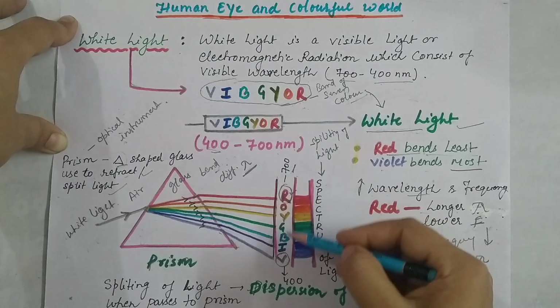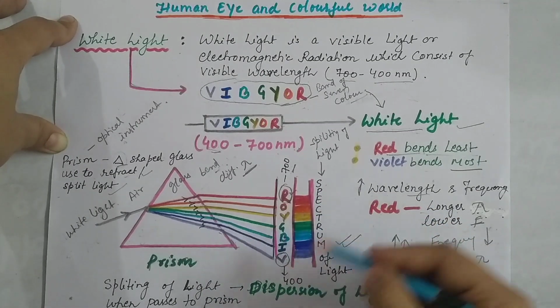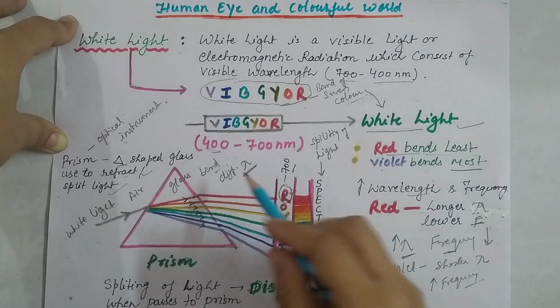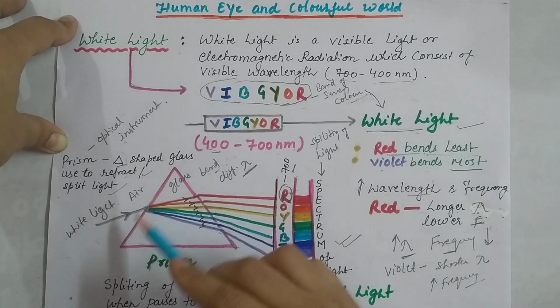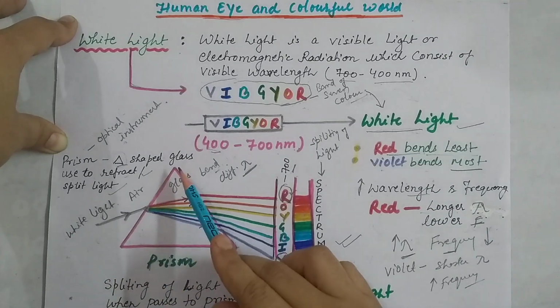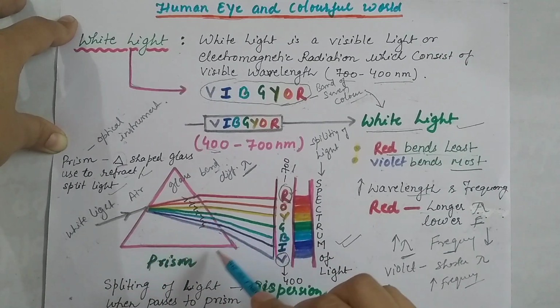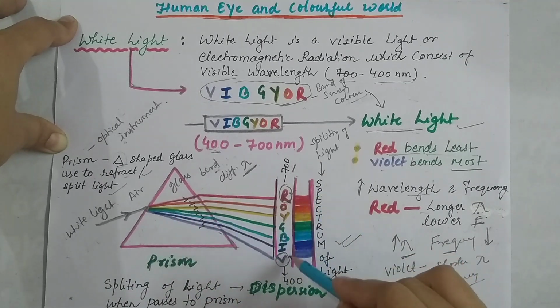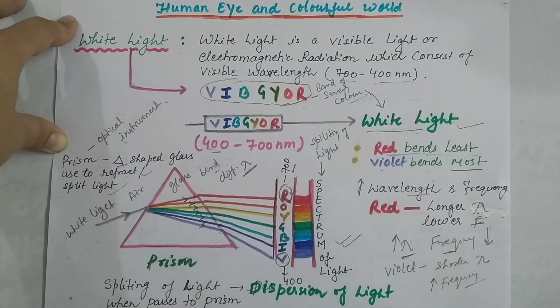And these 7 color bands of light are called the spectrum of light. The phenomenon that happens here, where white light passes through the glass prism, splits up and produces the spectrum of light, is called dispersion of light.